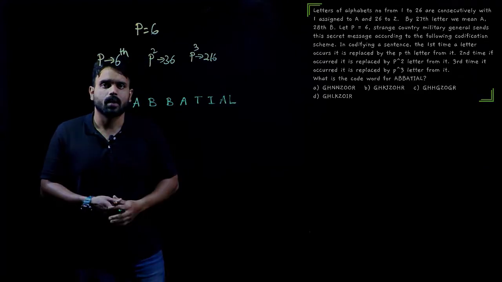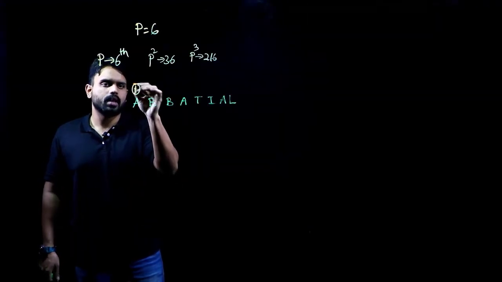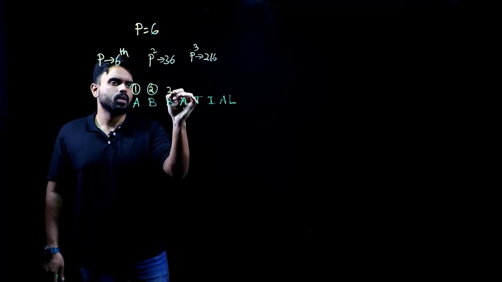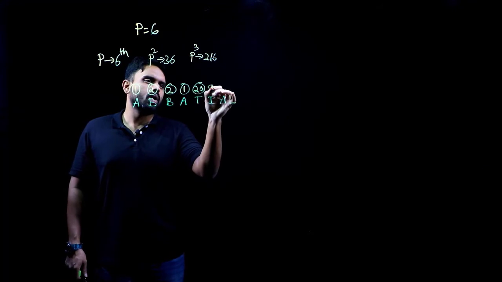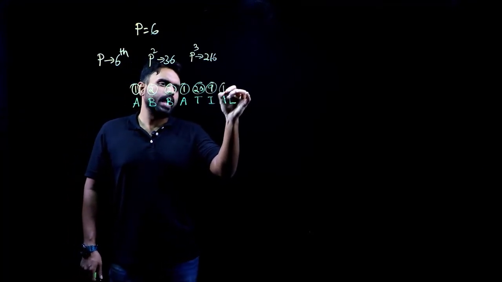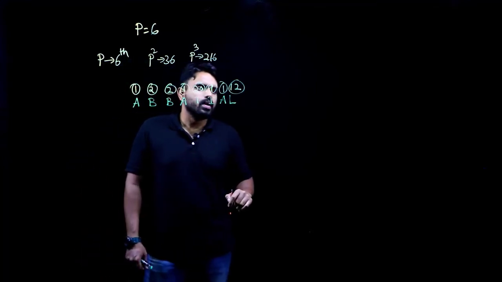ABBATIAL. Okay. I'll quickly write the place values of these letters here. The value of A is 1, that of B is 2, T is 20, I, A is 1, L is 12. Yes? Now, what is the code word?